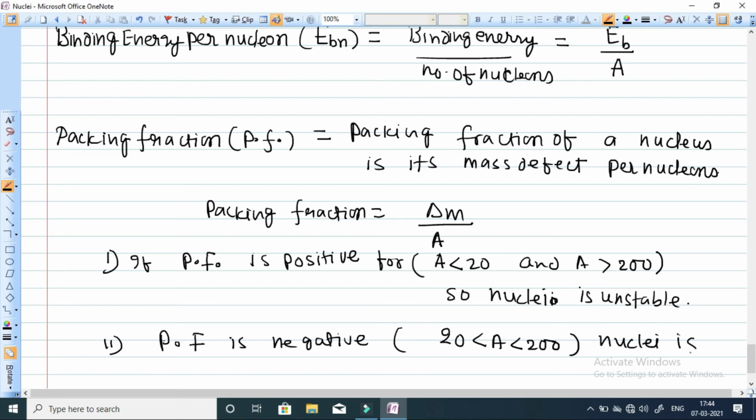So these are some of the important points regarding the nucleus, and hopefully you have understood these important terms in this chapter. We have just started this chapter, and when we come back we will see the next terms.